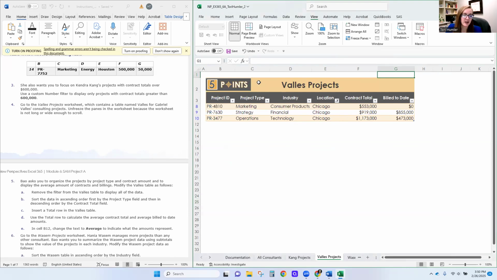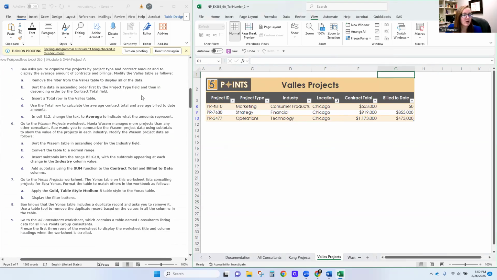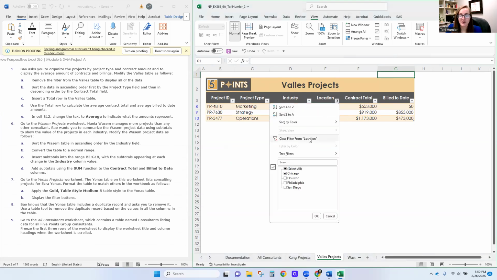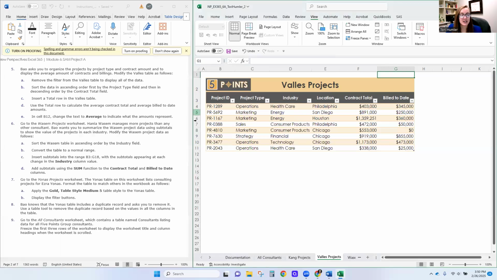So now that our panes are unfrozen, we're going to move on to step 5, where Bao asks you to organize the project by project type and contract amount as follows, displaying the average amount of contract billings. We're going to modify the values table as follows. We're going to remove the filter. So currently we can see that the filter is on location, and we want to remove the filter. So we click the drop down and click Clear Filter from Location. Now we have all of our data here.